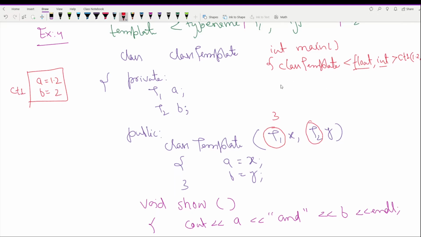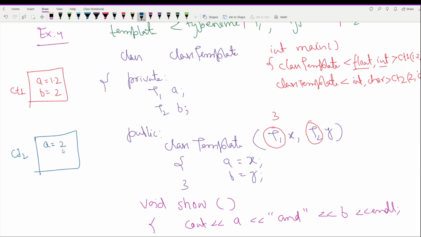Similarly, you can create some other object which will have two values. One may be integer type, another is of character type, and the object name is ct2. So you can pass something like 2 and a, and now this will create another object named ct2, a equal to 2 and b equal to a, which is a character value, right?